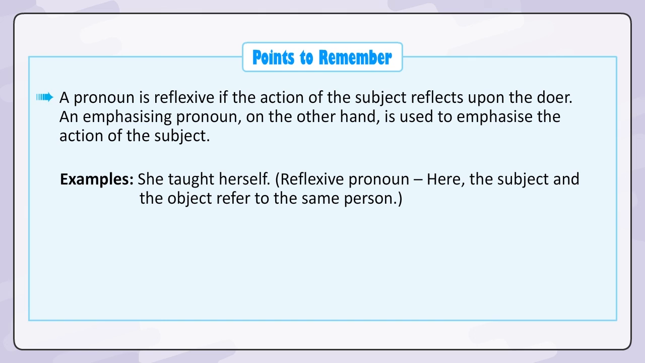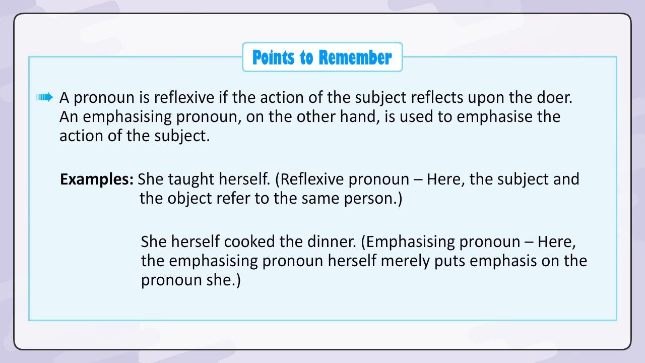Example: She taught herself. Reflexive pronoun. Here, the subject and the object refer to the same person. She herself cooked the dinner. Emphasizing pronoun. Here, the emphasizing pronoun herself merely puts emphasis on the pronoun she.